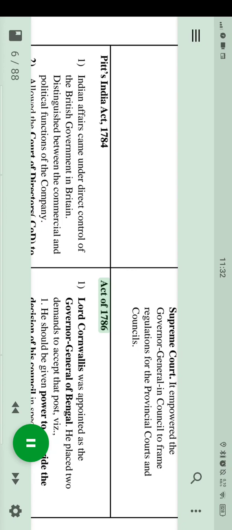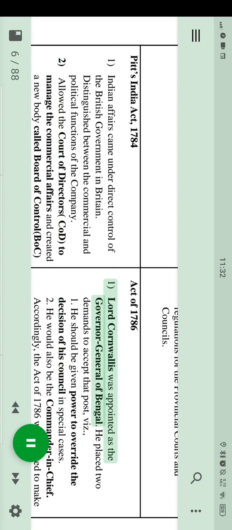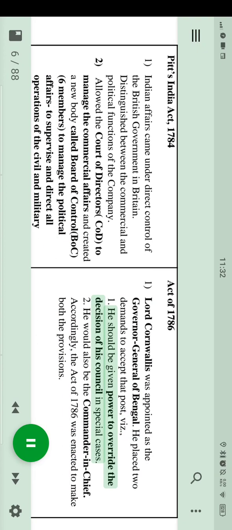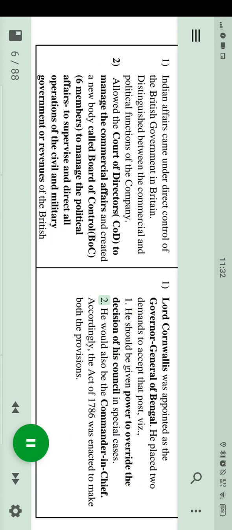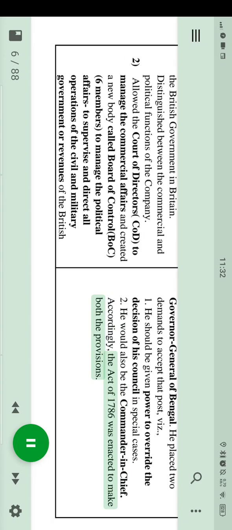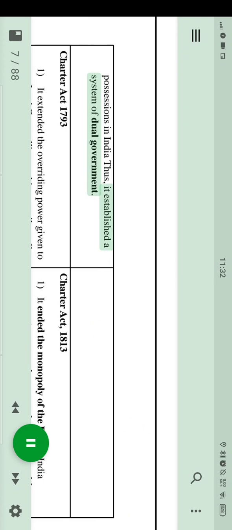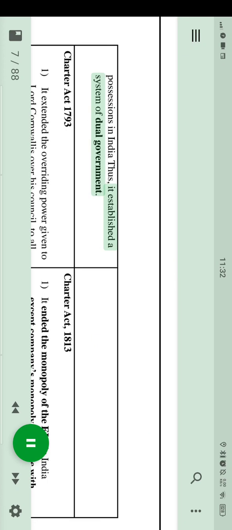Act of 1786. Lord Cornwallis was appointed as the Governor General of Bengal. He placed 2 demands to accept that post, viz. He should be given power to override the decision of his council in special cases. He would also be the commander-in-chief. Accordingly, the Act of 1786 was enacted to make both the provisions. Thus, it established a system of dual government.